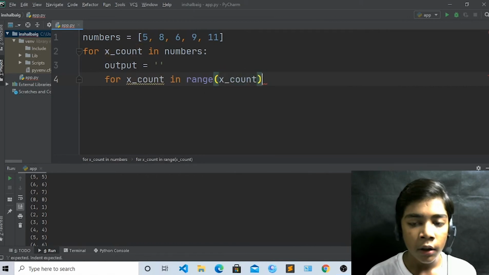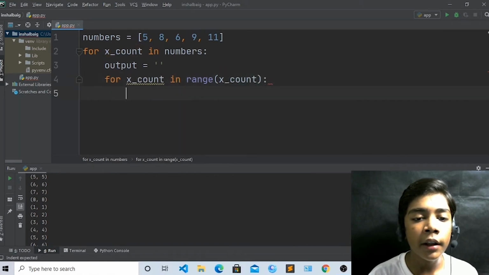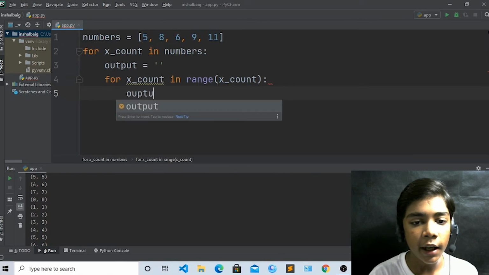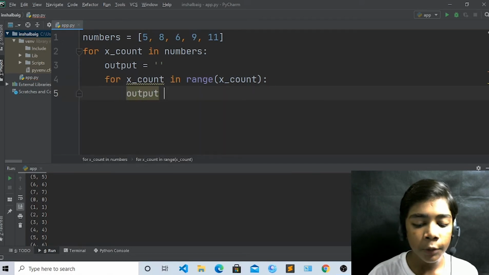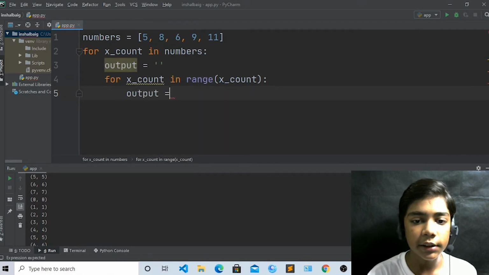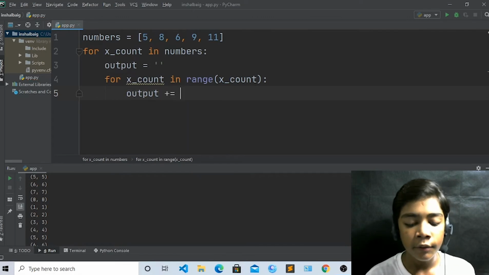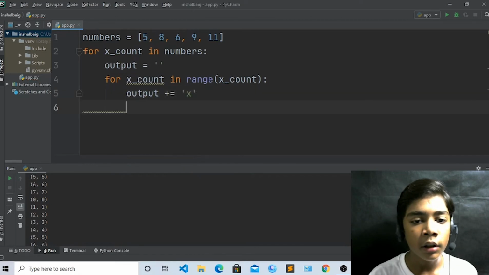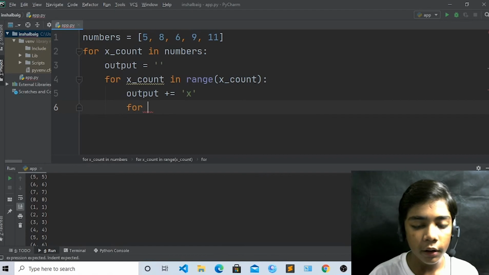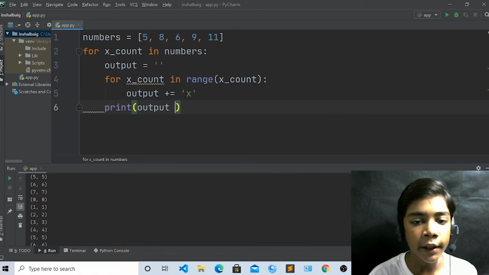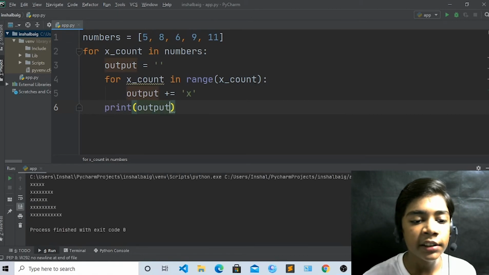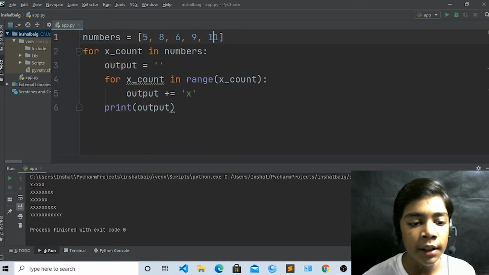Now write another semicolon, and here you have to write output plus equal x. Now just come over here, write print, and here you have to write output. Okay, now just run it. So you can see our counting 5, 8, 6, 9 and 11 is coming in x numbers.